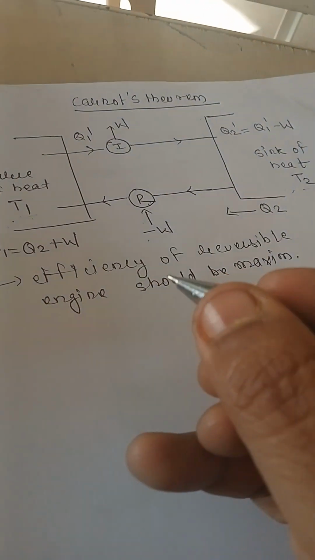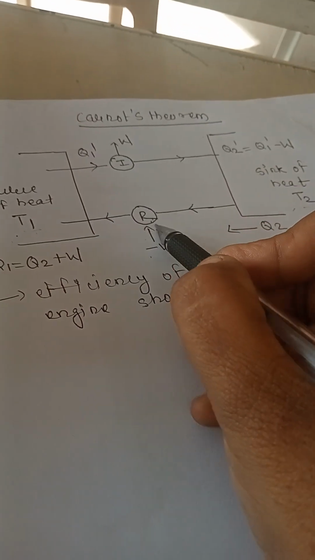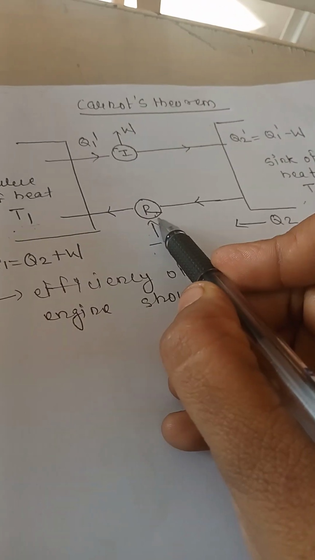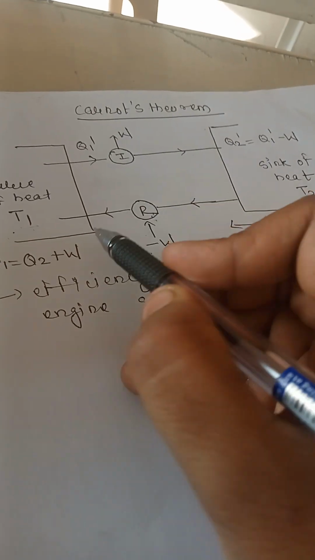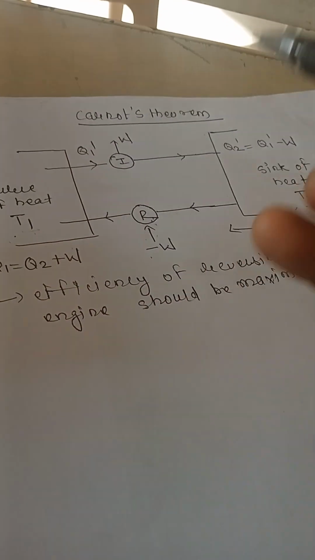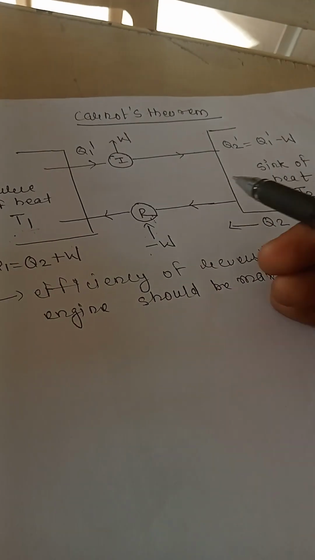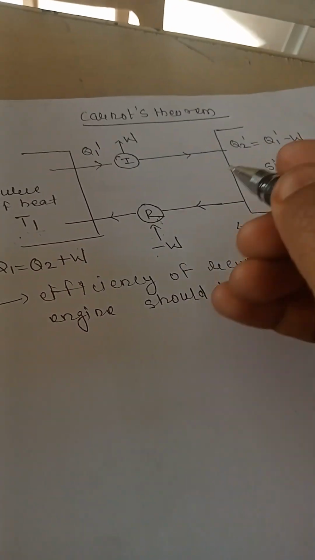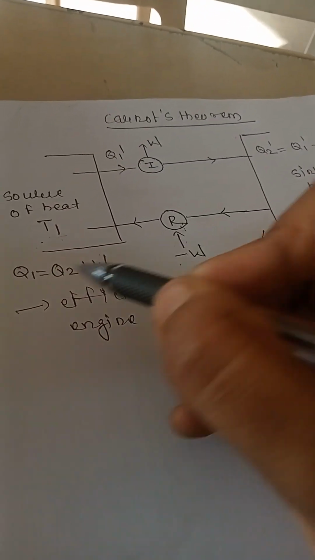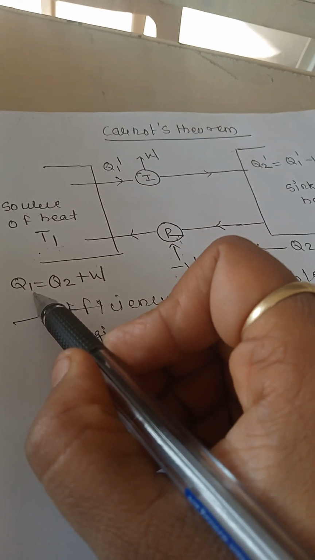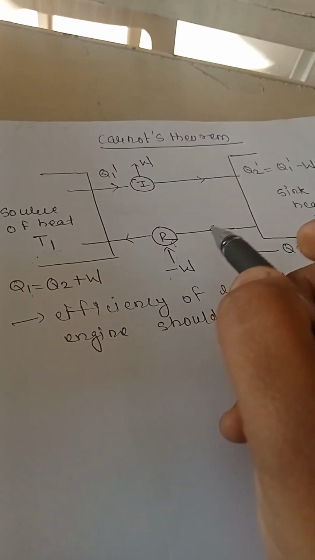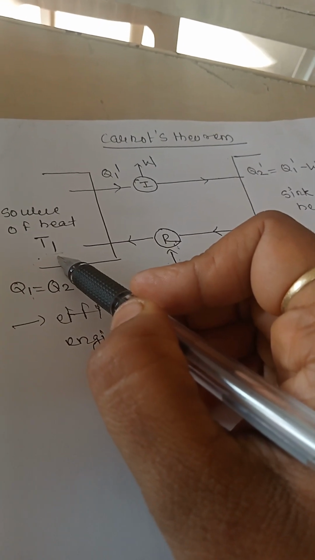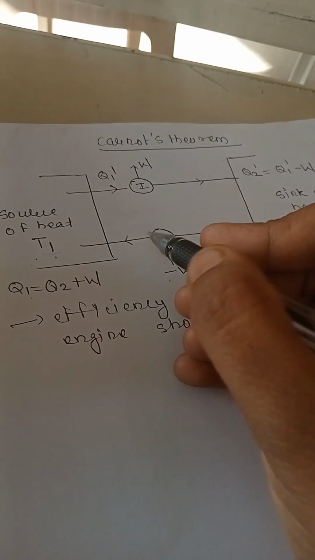So first, let us take the Carnot engine R working on the direct path. Just because this is a reversible engine, it can also move on the reverse path. But in the direct path, what will happen? The system absorbs Q1 amount of heat from the source of heat at temperature T1, and performs W work.